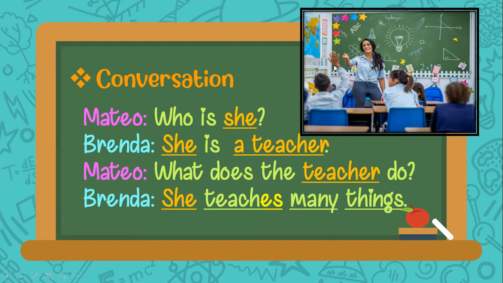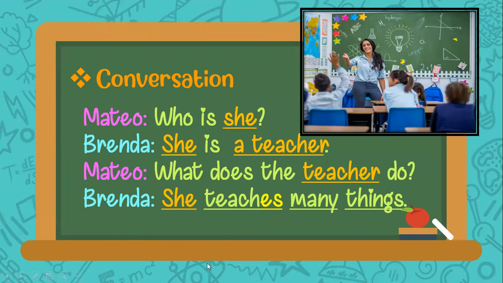She is a teacher. What does the teacher do? She teaches many things. So one more time. Who is she? She is a teacher. What does the teacher do? She teaches many things.